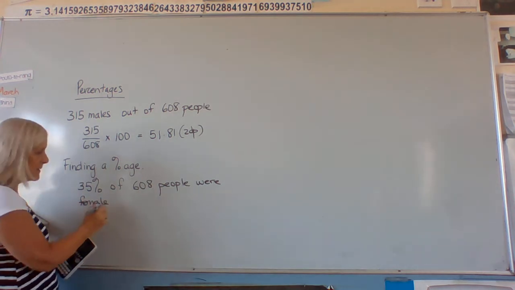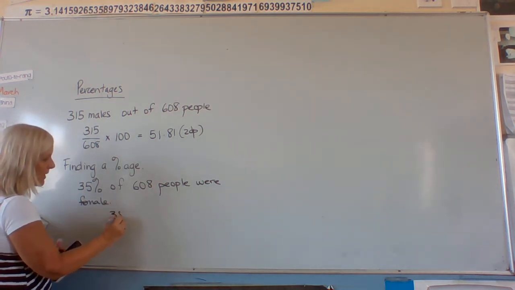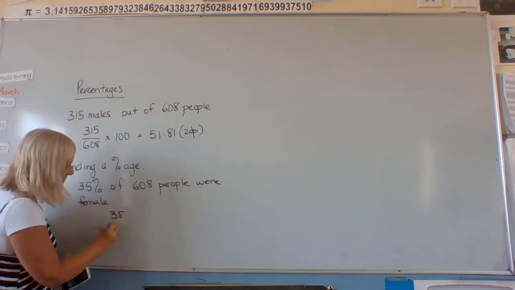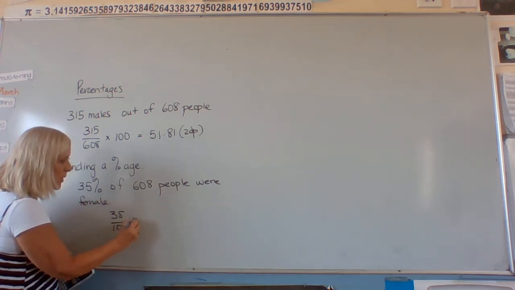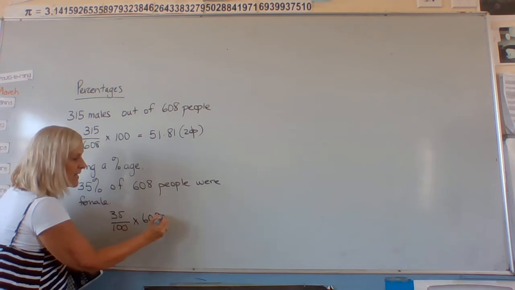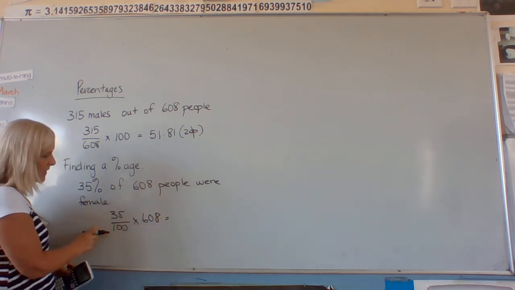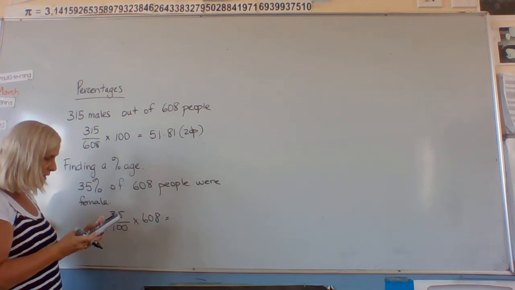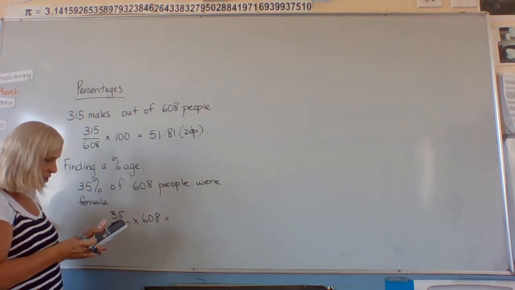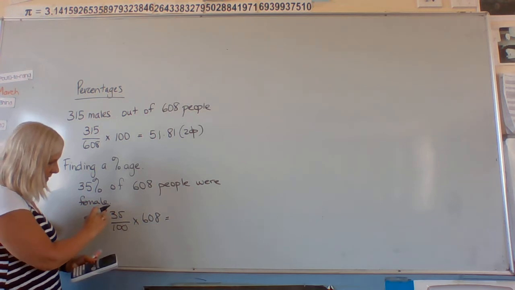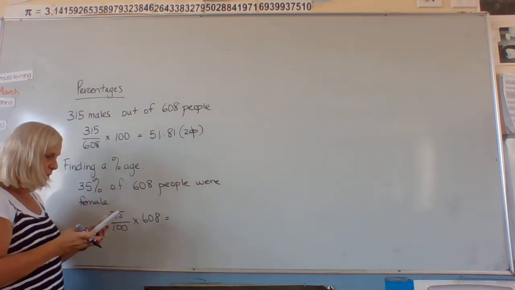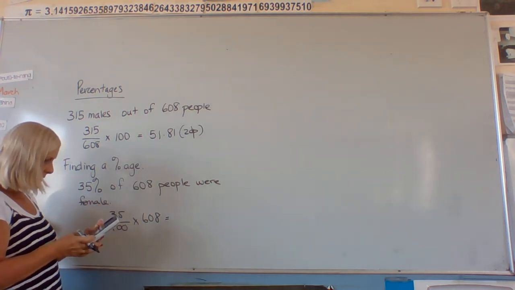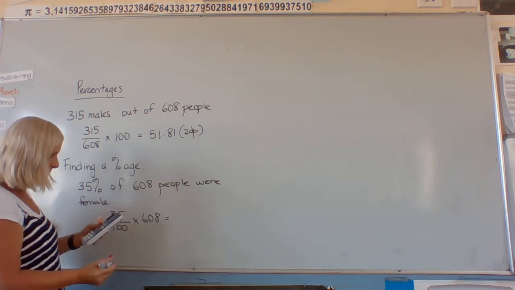So we do our 35, and as it's a percent, we divide by 100. We multiply that by our number, that's our working. So 35 divided by 100 times 608. Again, you can use it as a fraction or as a percentage, or as a divide by. 35 divided by 100 times 608 gives me